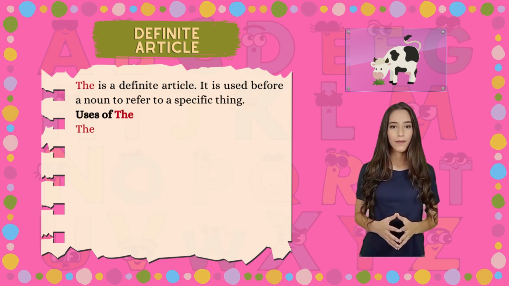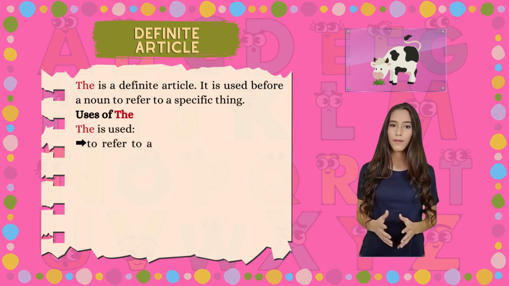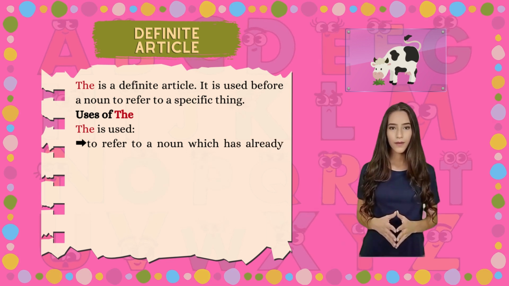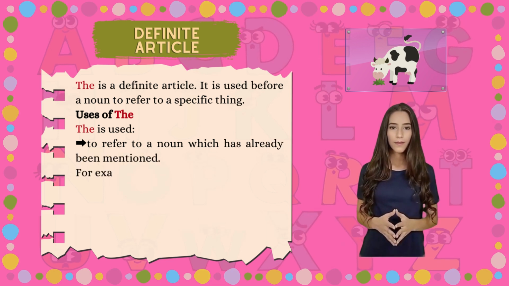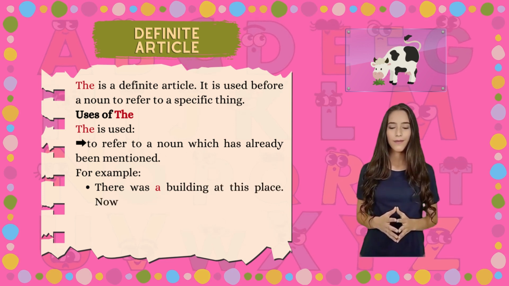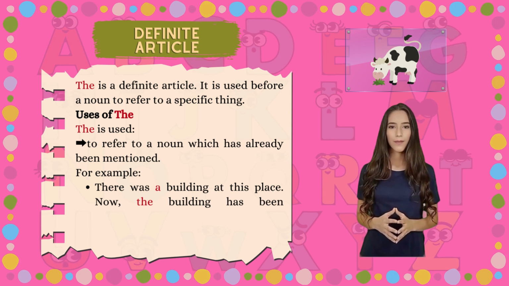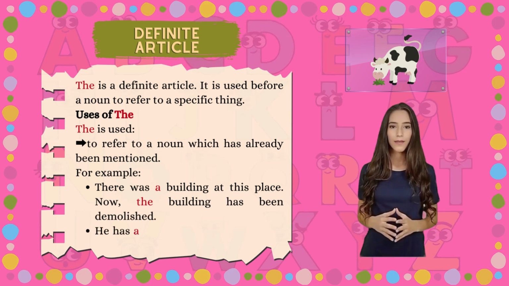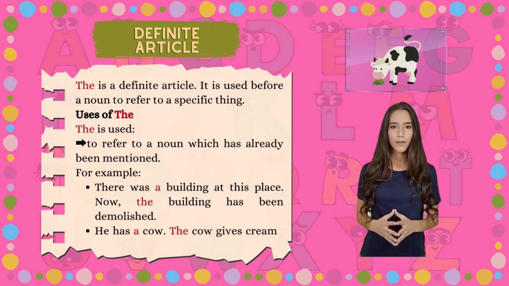Uses of the. The is used to refer to a noun which has already been mentioned. For example, there was a building at this place. Now, the building has been demolished. He has a cow. The cow gives creamy milk.